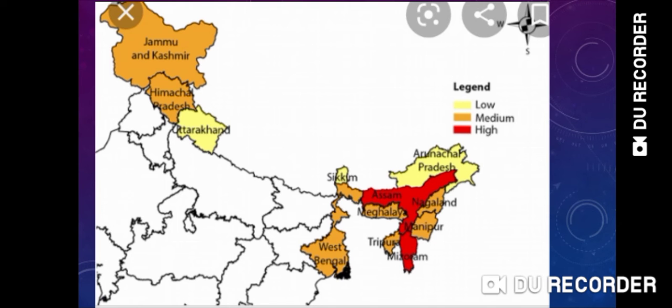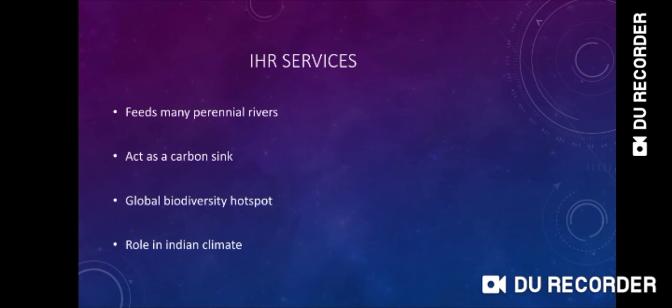Now we will look at where in the world the Himalaya is passing through. The Himalaya passes through 5 countries of the world. These 5 countries are China, Pakistan, India, Nepal, and Bhutan. Please note down these 5 countries: China, Pakistan, India, Nepal, and Bhutan.